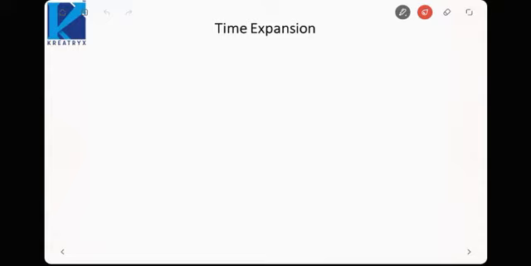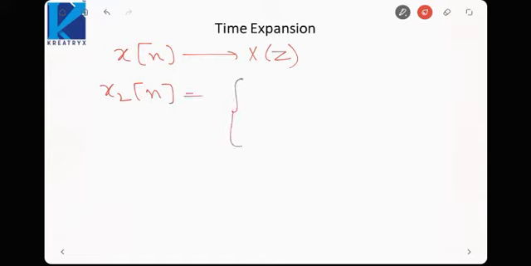Next is time expansion. Now suppose I know x[n] has a z transform X(z), and I define another signal, let us say x2[n]. What it is doing is, it is saying x of n by r if n is equal to rk, and it is 0 if n is not equal to rk. That means I am inserting zeros. If I am inserting zeros, that means I am expanding the signal.